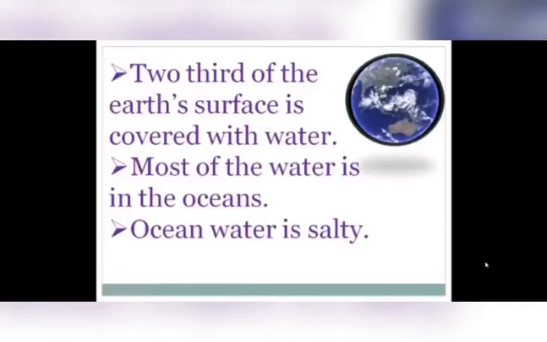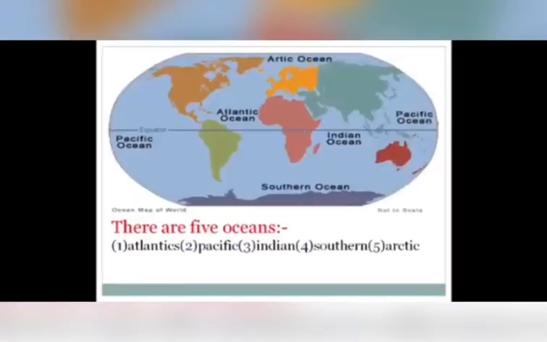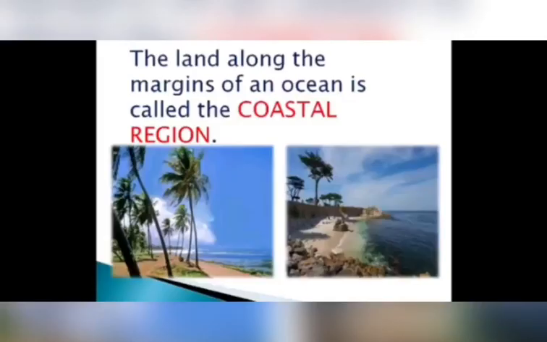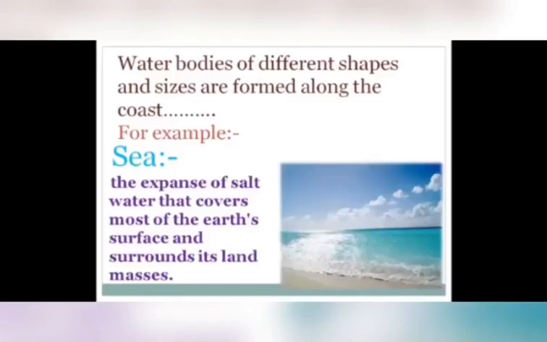Let's learn about the ocean. About 2/3 of the earth's surface, means 2 parts of the earth, is covered with water. Most of the water is in the ocean, and ocean water is salty because it consists of some minerals. There are 5 oceans in the world. First is Atlantic Ocean, Pacific Ocean, Indian Ocean, Southern Ocean and Arctic Ocean. Land along the margins of the ocean is called coastal region. समुंदर के बाजू में coastal region. Water bodies of different shape and size are formed along the coast.